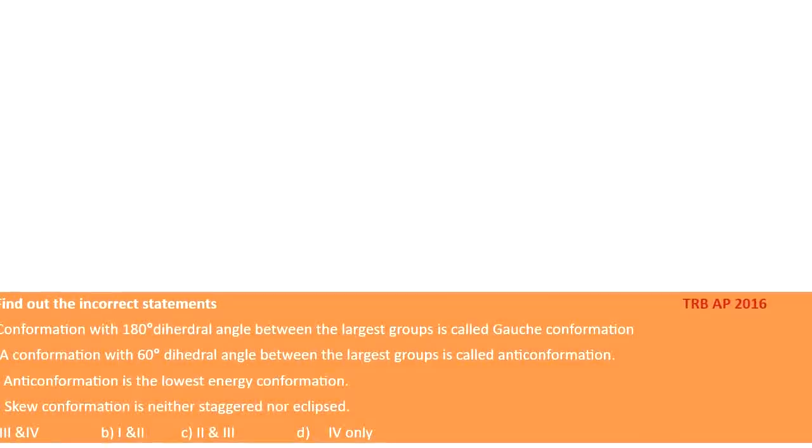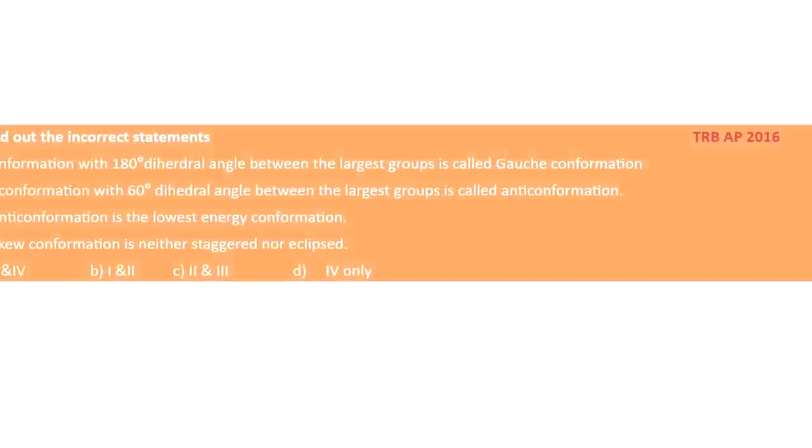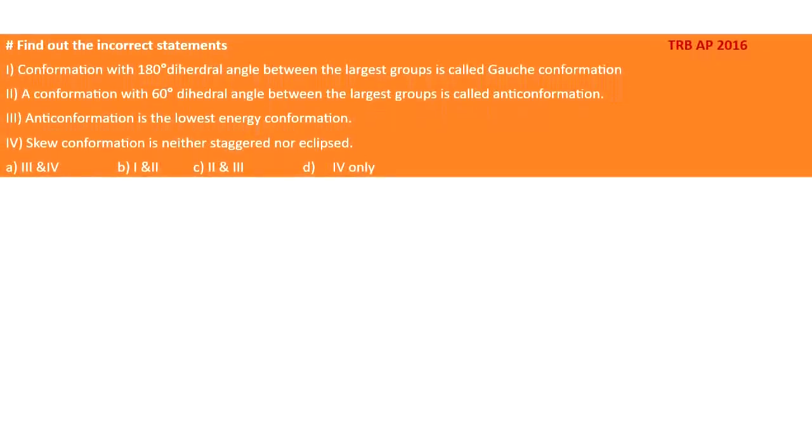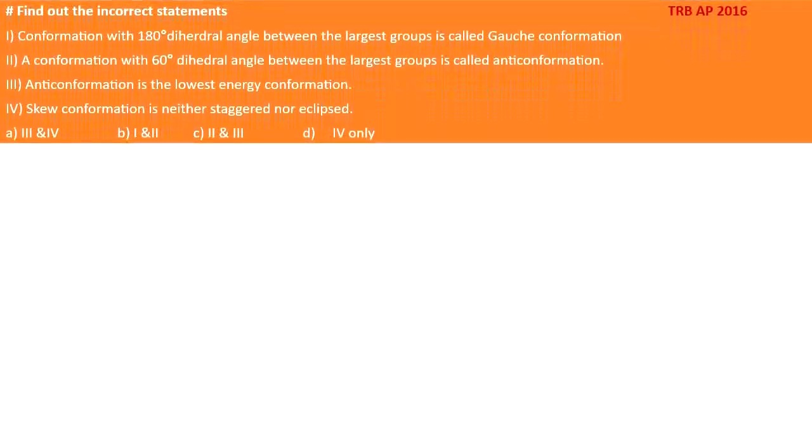Let me move into the question part. The first question is, find out the incorrect statements. A conformation with a 180-degree dihedral angle between the largest groups is called a gauche conformation. A conformation with a 60-degree dihedral angle between the largest groups is called an anti-conformation. Anti-conformations are lowest energy conformations. Find out the incorrect statements. The first one: a conformation with a 180 dihedral angle between the largest groups is called gauche conformation.